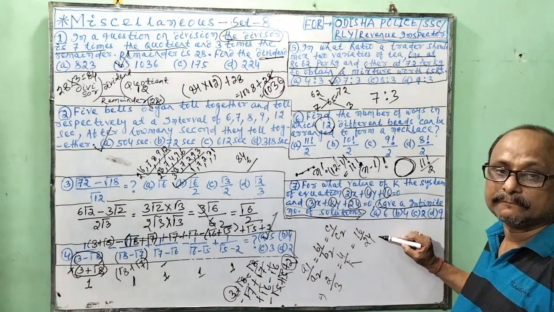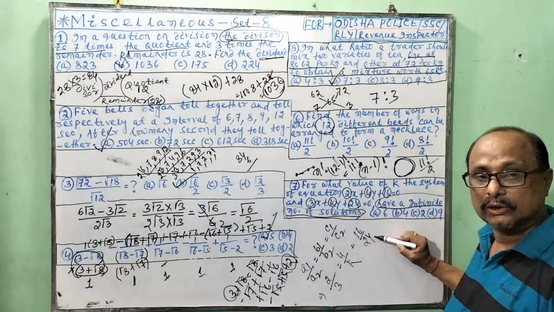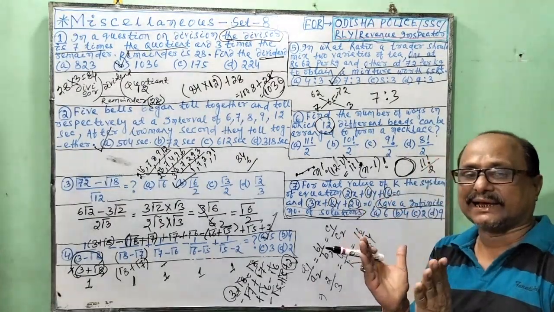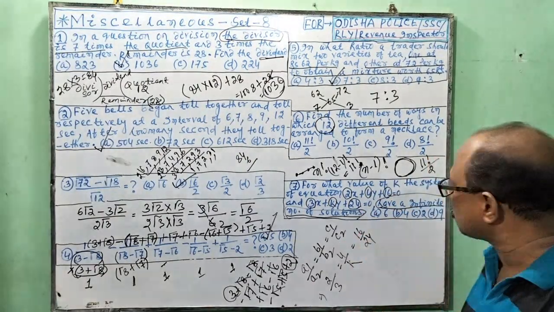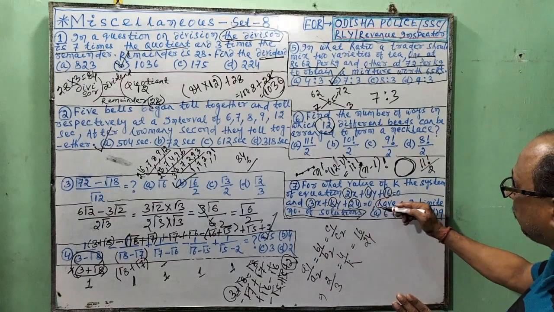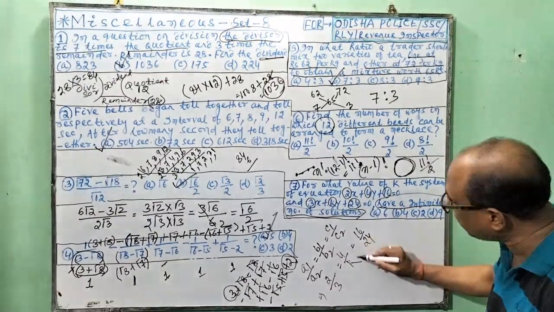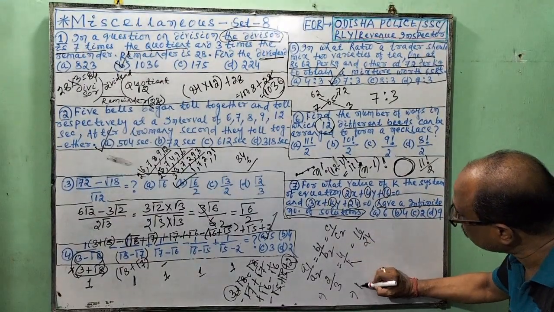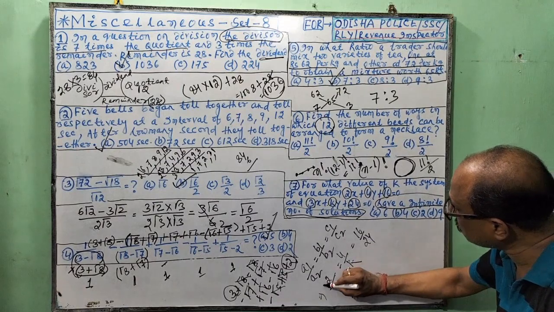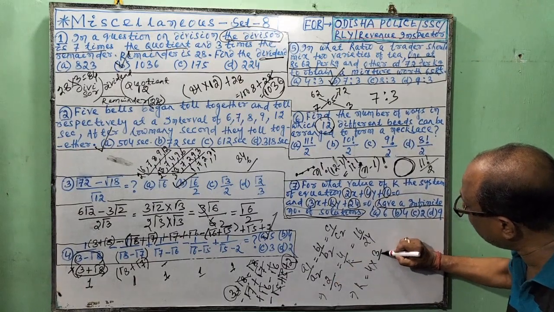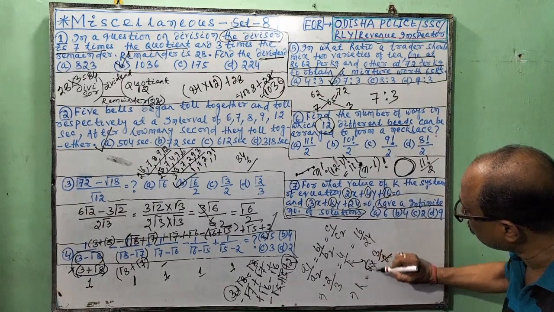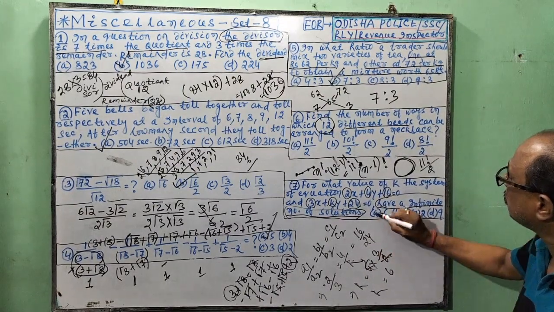If we reduce by 8, the equation is set like this. The solution is an infinite number of solutions. So when we find the k, k is 4 into 3 by 2, 2 to 4. So k is 6. Here is the answer.